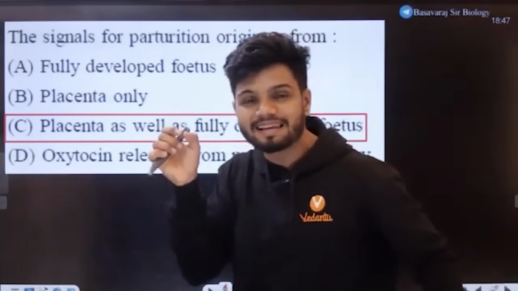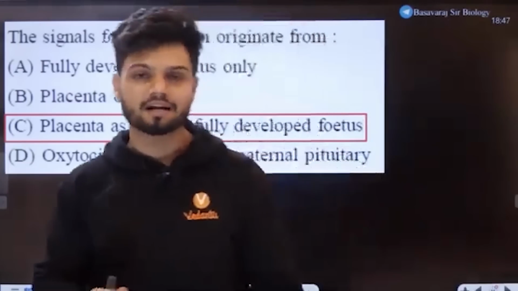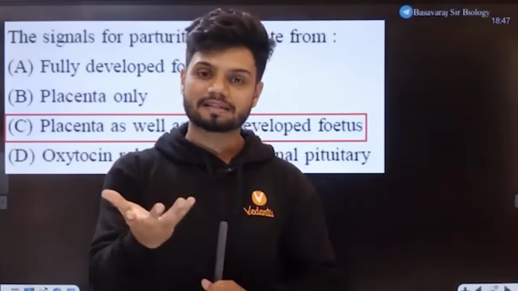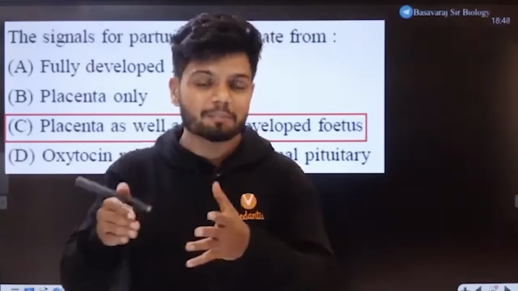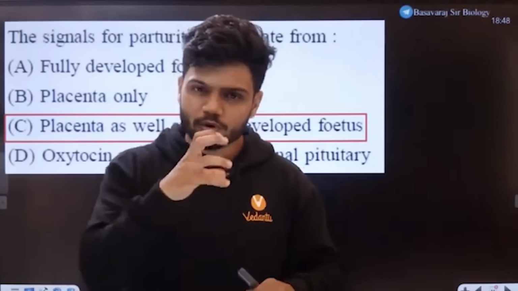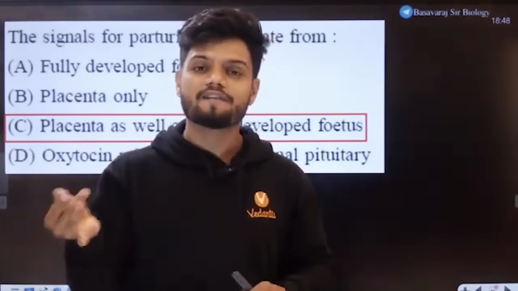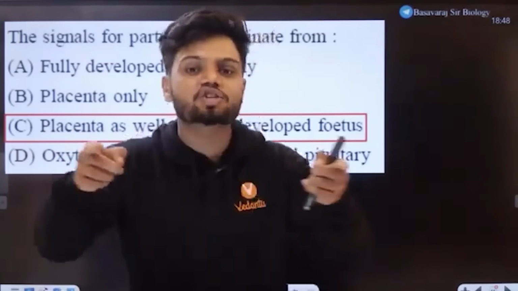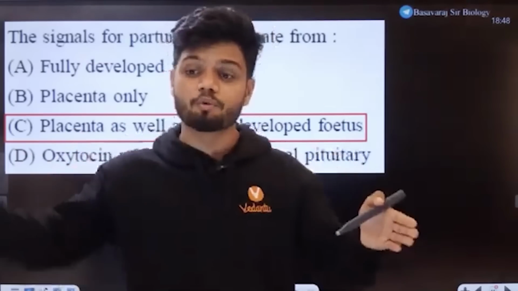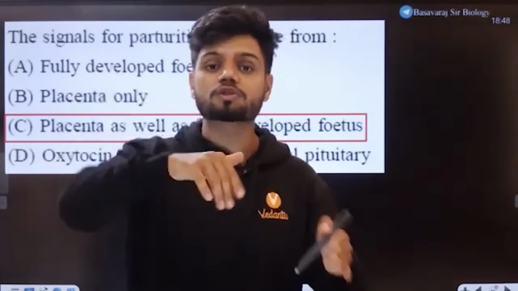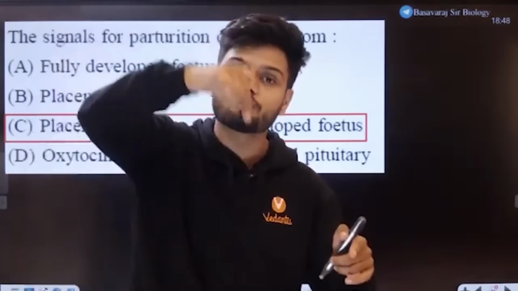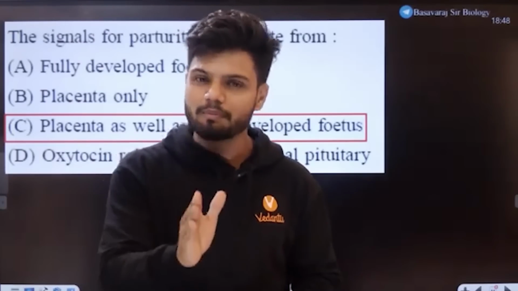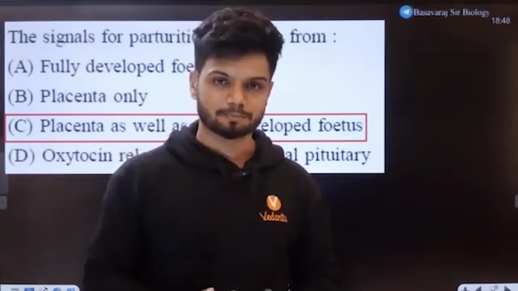Both structures send a signal. Because of that signal, there is something called the fetal ejection reflex that leads to contraction. When there is contraction, there is more oxytocin. More oxytocin, more contraction. And parturition happens.